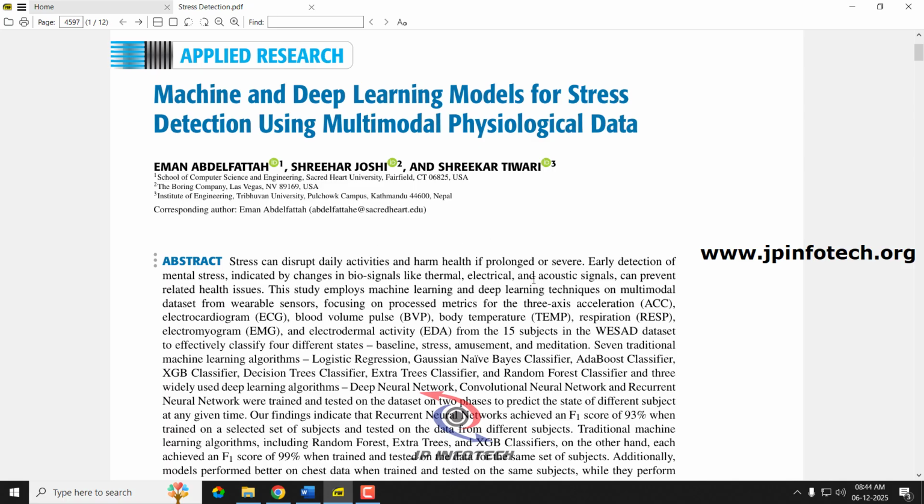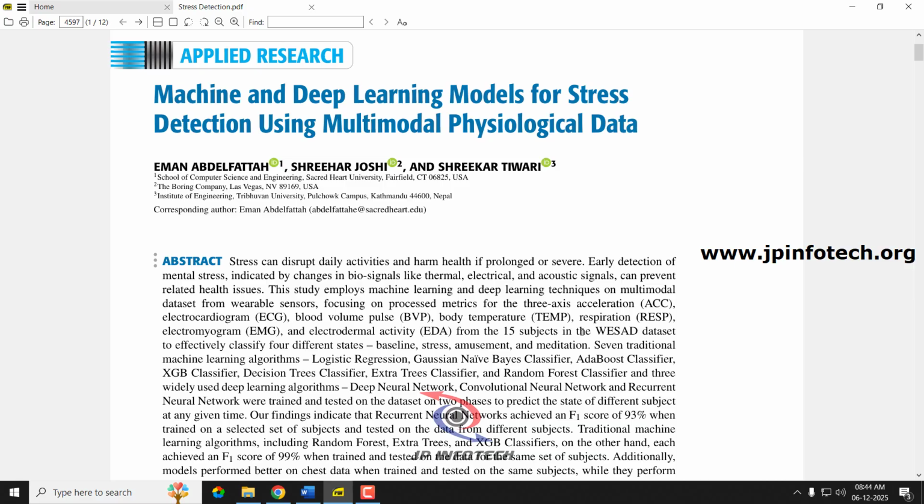In this base paper, the authors have used various wearable sensors for the measurement of parameters like 3-axis acceleration, ECG, blood volume pulse, body temperature, respiration, EMG, and electrodermal activity (EDA).